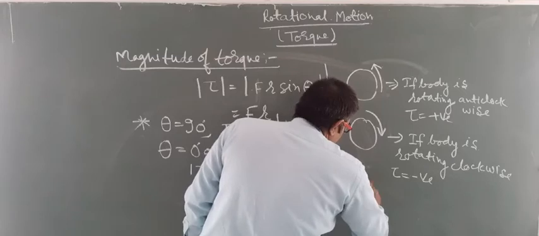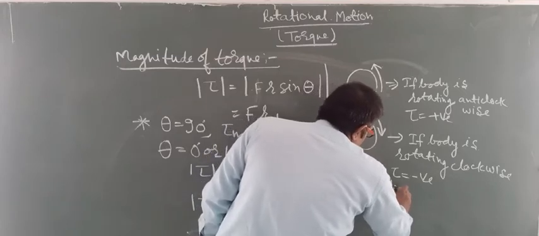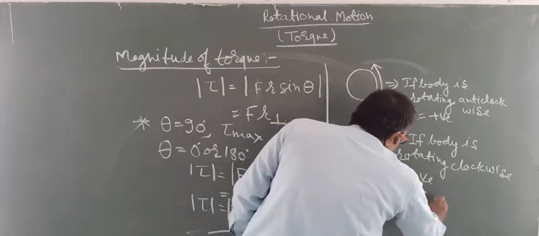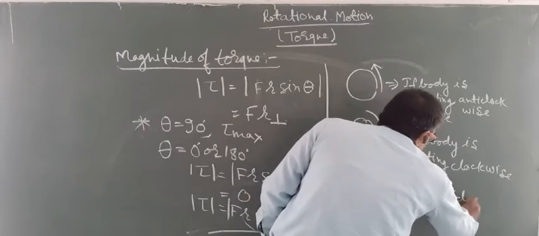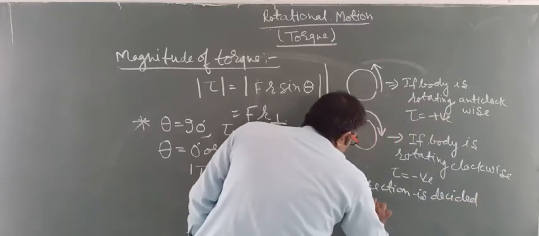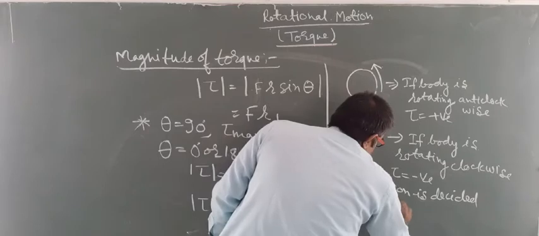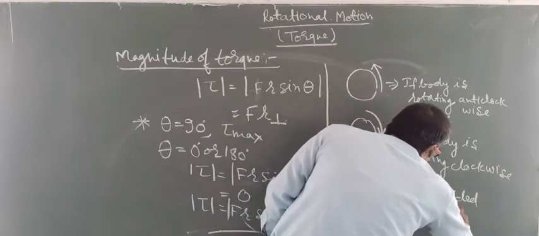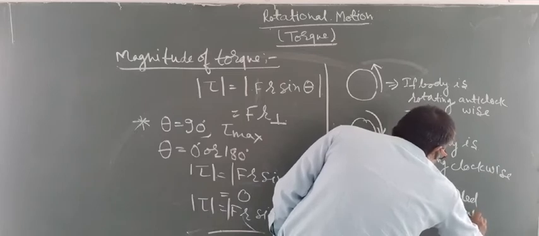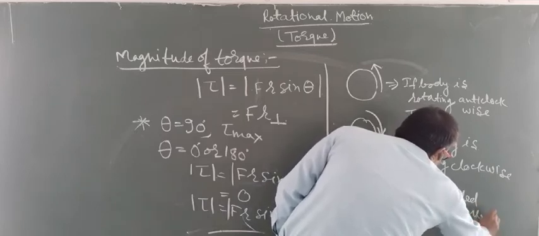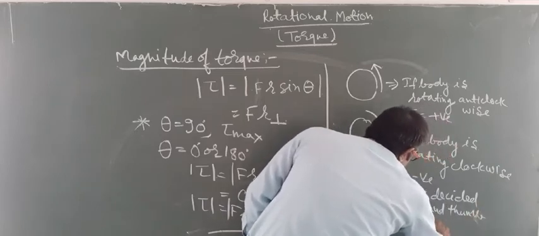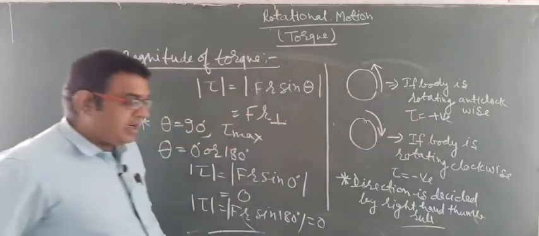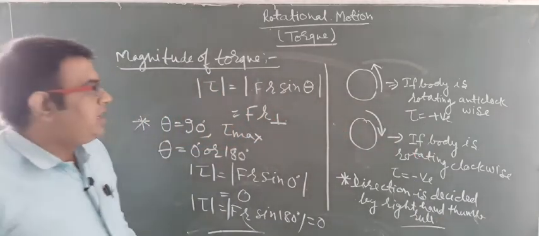The direction is decided by the right hand thumb rule.